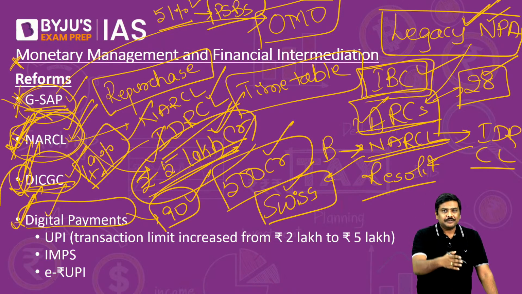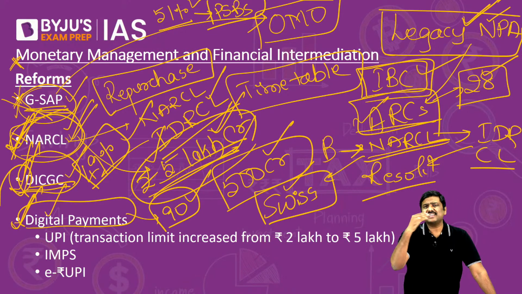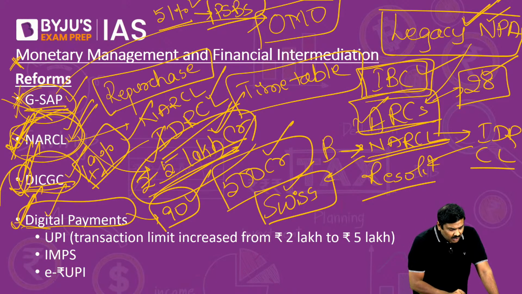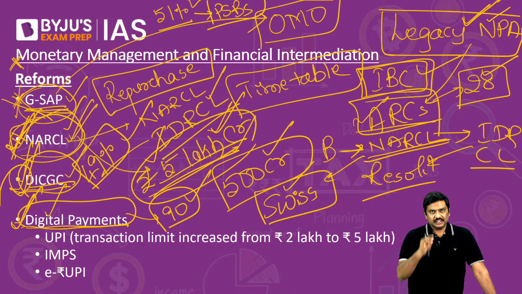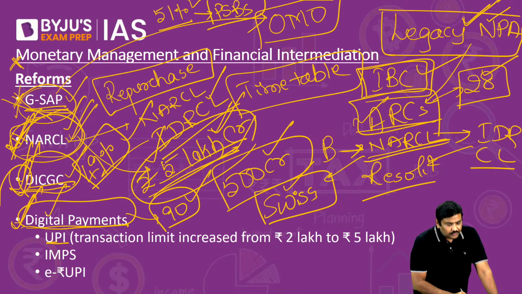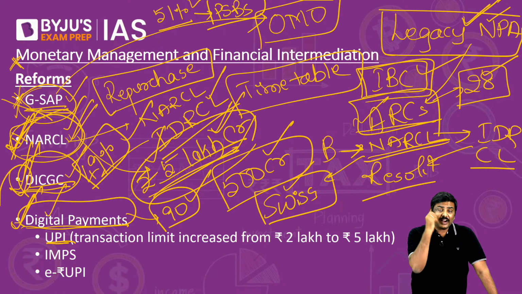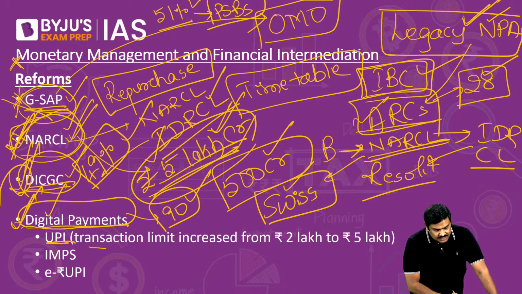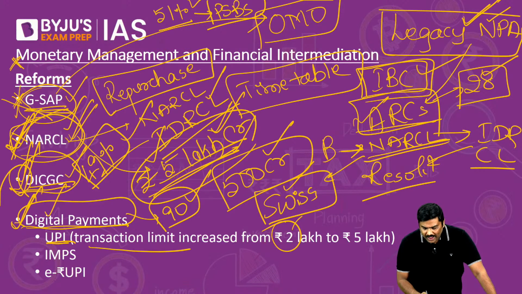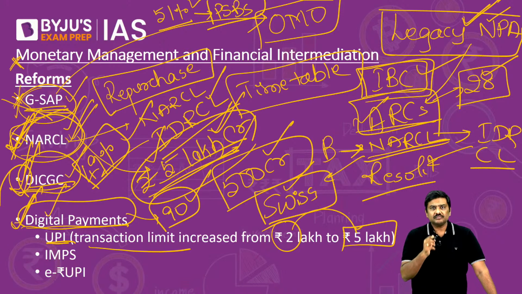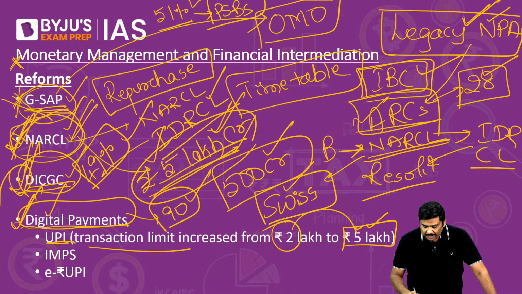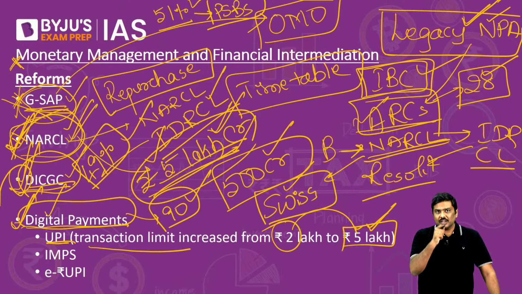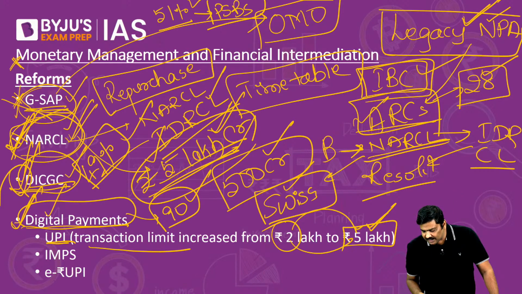Now the last point, regarding the monetary policy, or the announcements and reforms introduced by RBI as well as Government of India, is regarding digital payments. Three important points here. In case of UPI, Unified Payments Interface, the transaction limit has been increased from 2 lakh rupees to 5 lakh rupees. Remember this, a very, very important point here. Under UPI, so far, the transaction limit was set at 2 lakh rupees. Now this has been increased to 5 lakh.